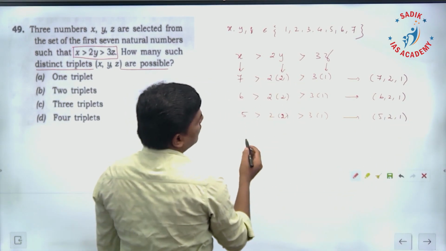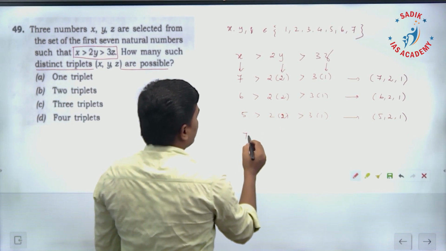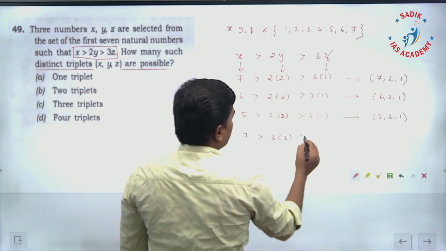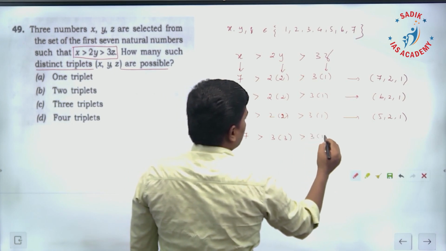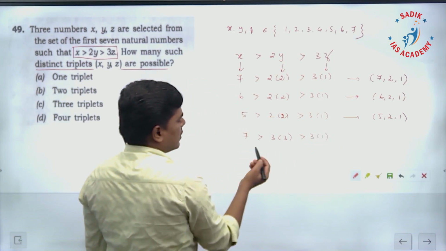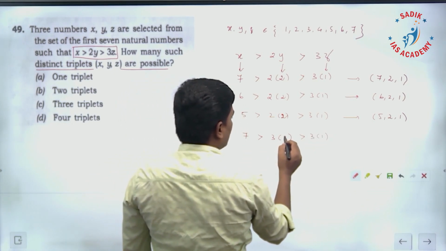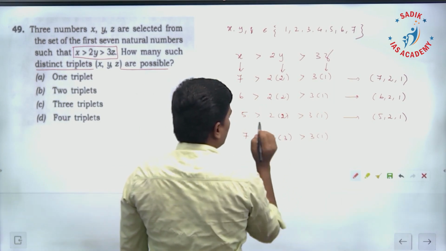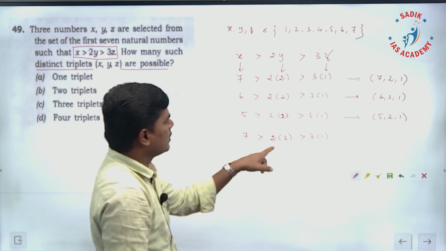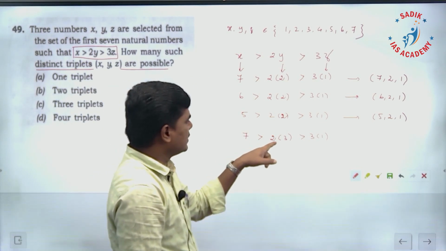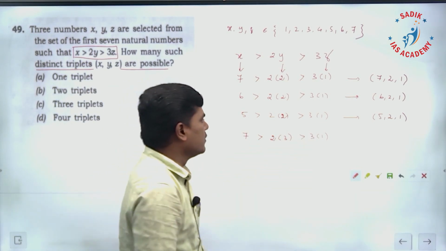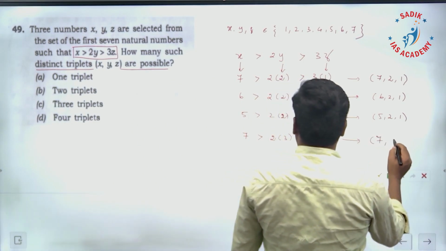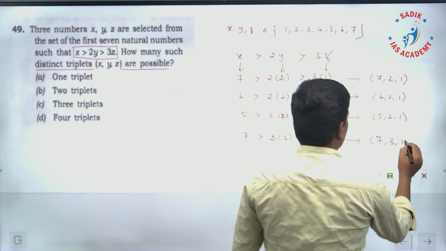One more thing also we can generate from here. 7 is greater than 2 into 3, greater than 3 into 1. 7 is greater than 6, 6 is greater than 3. So this is another triplet we will have. So it is going to be 7, 3, 1. This is another one.